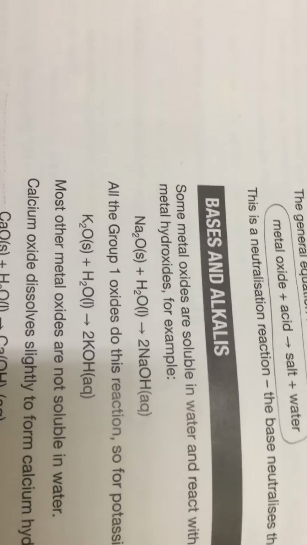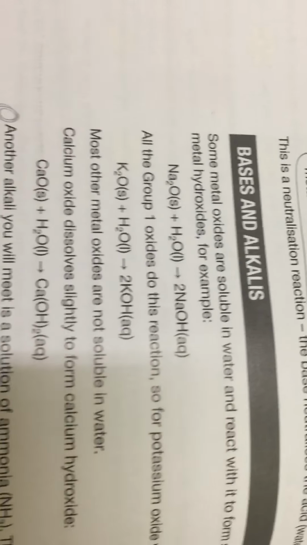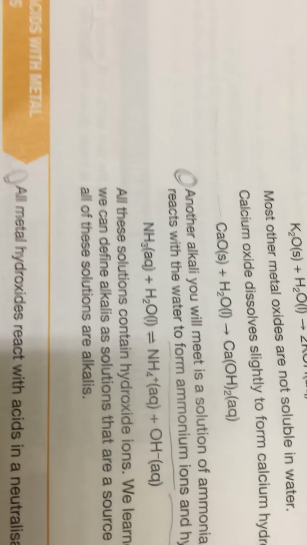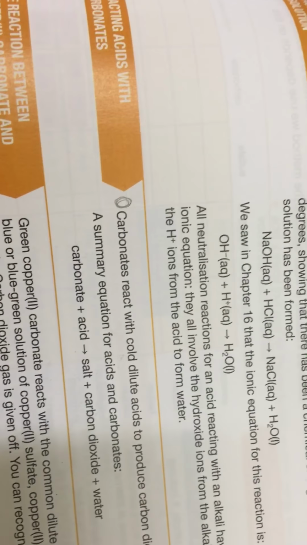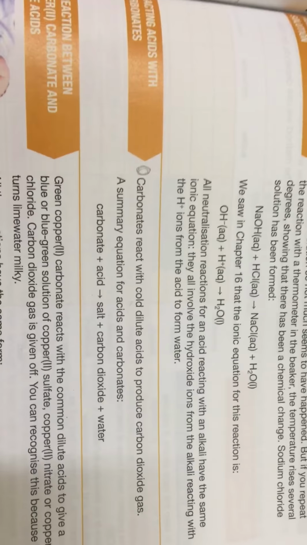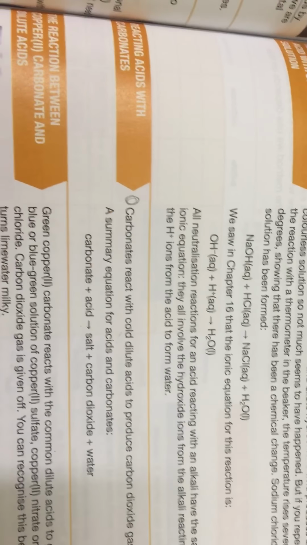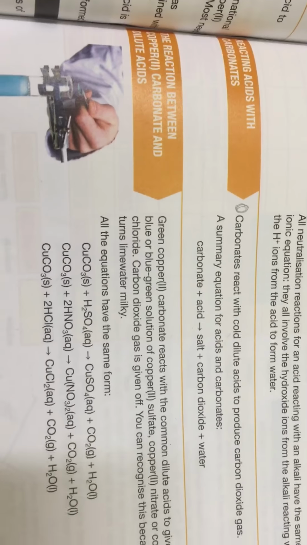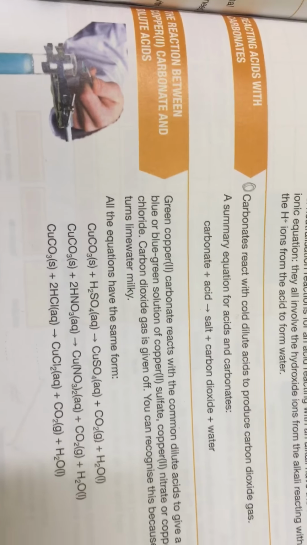I want you to know that a base or alkali contains hydroxide ion. Also here, I said to you the reaction between acid and a carbonate produces the salt of the acid plus carbon dioxide. Any carbonate as a reactant produces carbon dioxide and water.